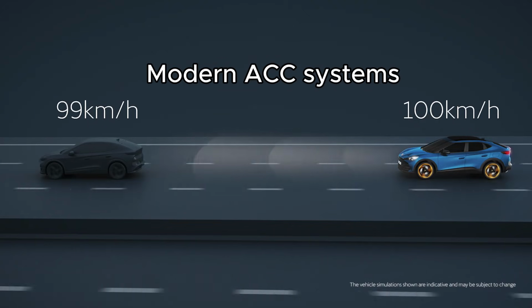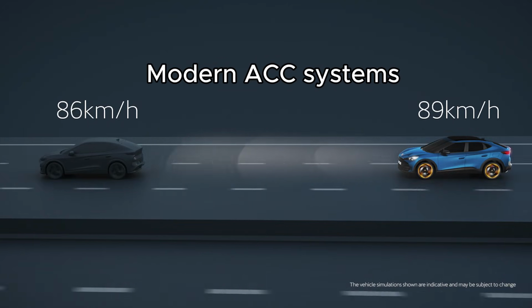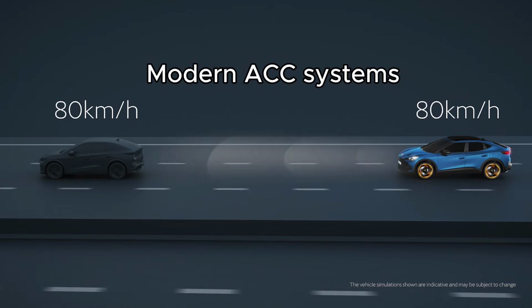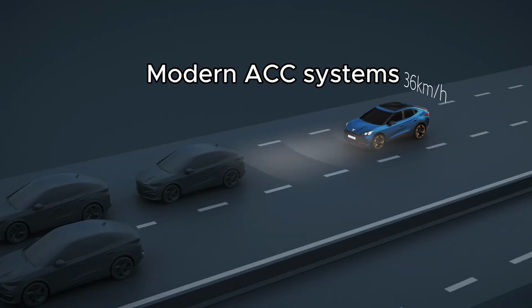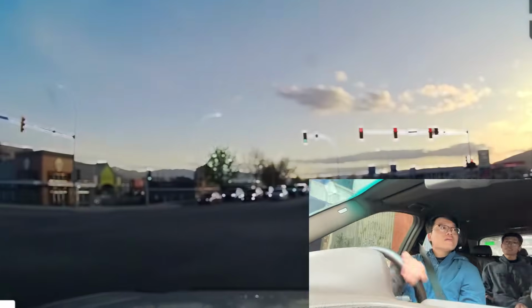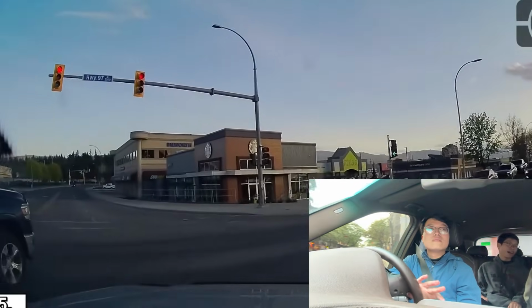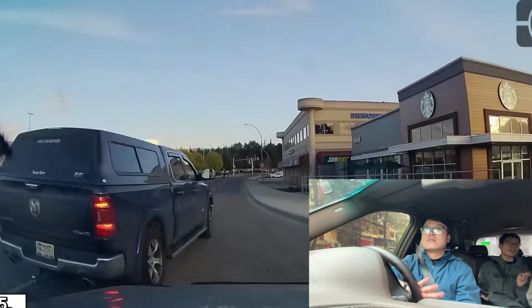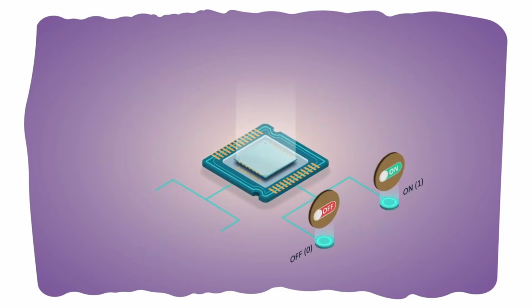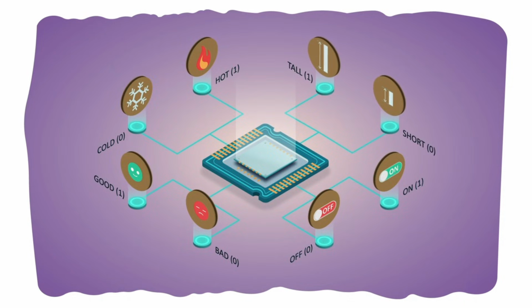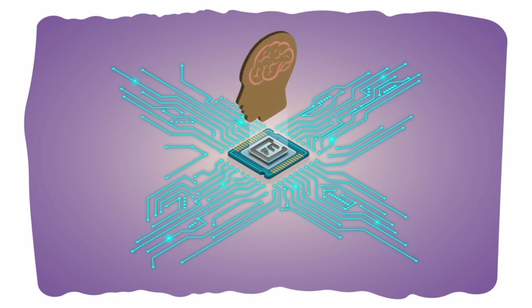Modern ACC systems help maintain vehicle speed and a safe following distance, but traditional controllers, such as PID, often lead to jerky behavior in low-speed urban traffic. In contrast, human drivers rely on perception and experience, allowing them to respond flexibly to small changes in the traffic environment. Motivated by this, we develop a fuzzy logic controller that mimics human reasoning, enabling the system to make softer, more adaptive decisions in complex traffic situations.